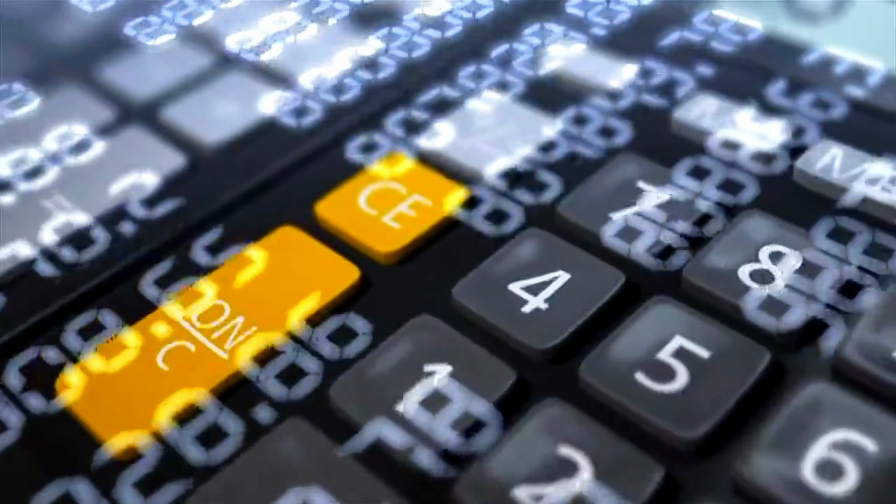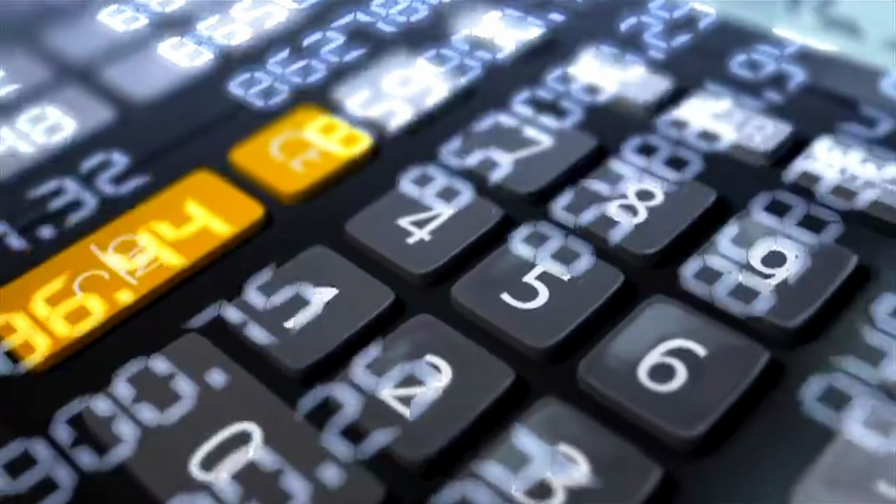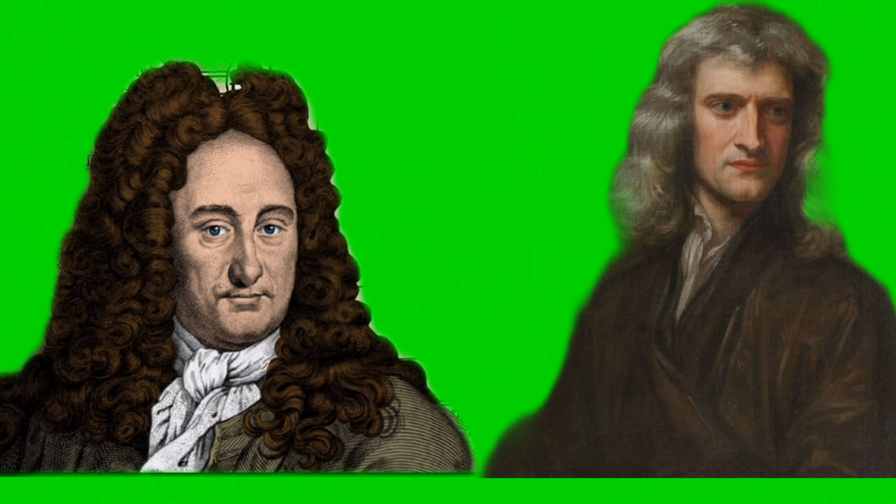Calculus. Bhaskaracharya is also known for his work on calculus, including the concept of differentiation and integration, which he developed more than 300 years before the European mathematicians Leibniz and Newton.